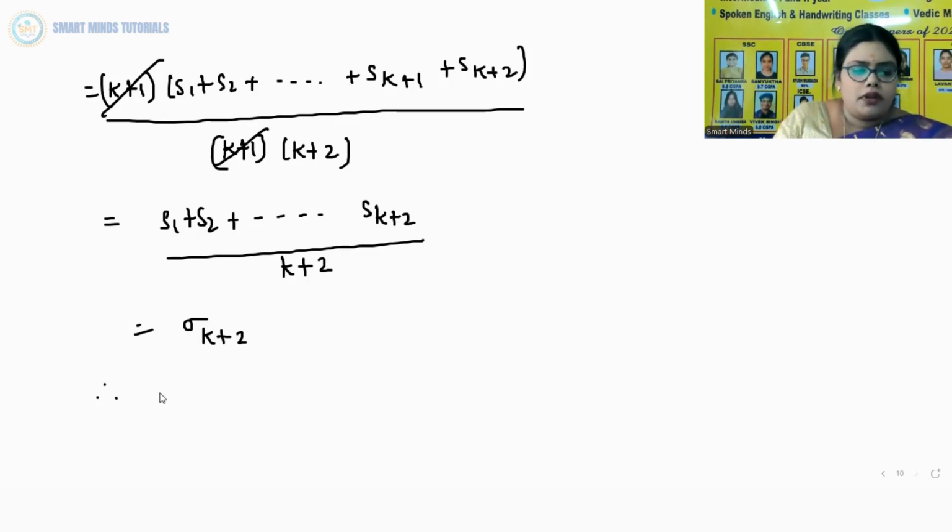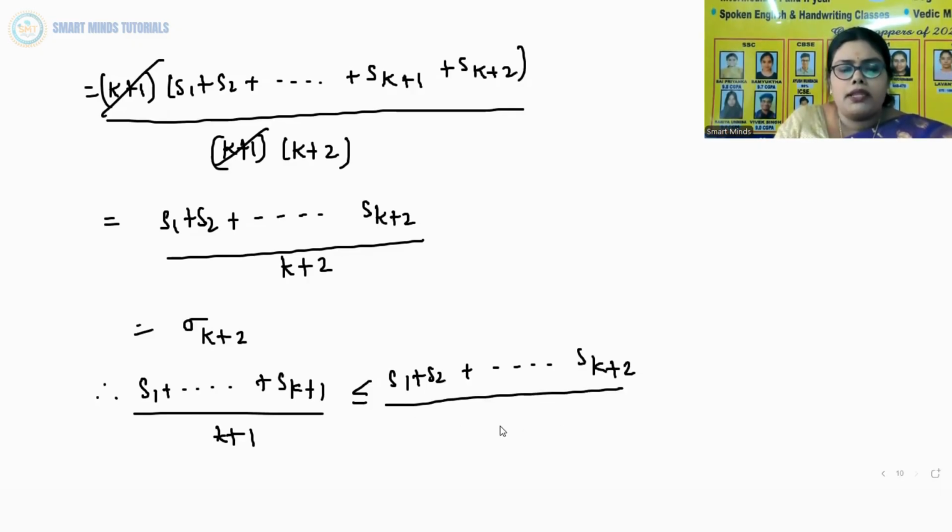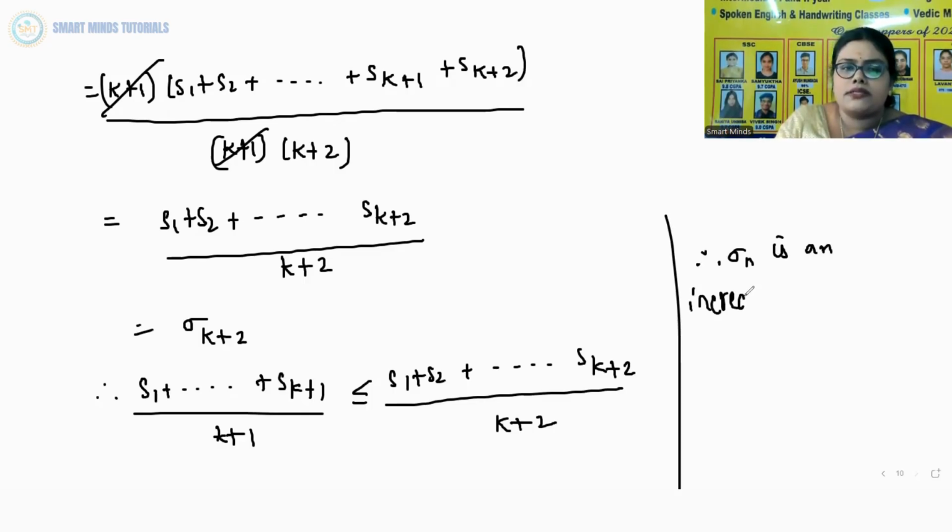So therefore, we can say S1 plus so on up to Sk plus 1 by k plus 1 is less than or equal to S1 plus S2 plus so on up to Sk plus 2 by k plus 2. So finally you can conclude, therefore sigma n is an increasing sequence. So this is the condition for an increasing sequence.